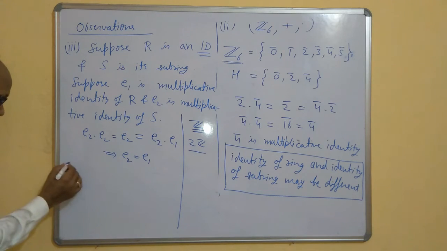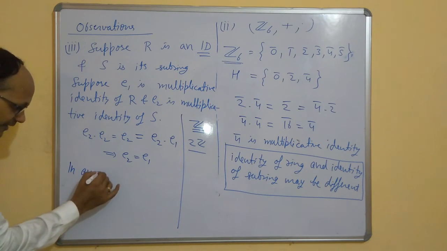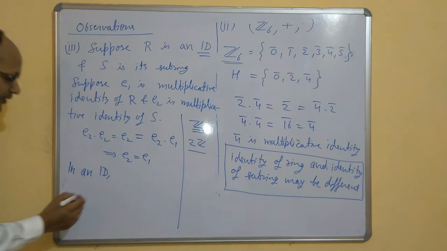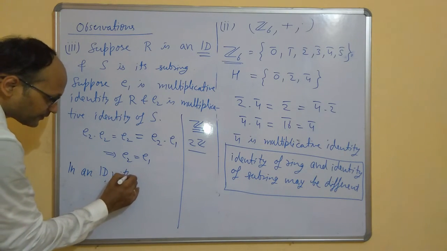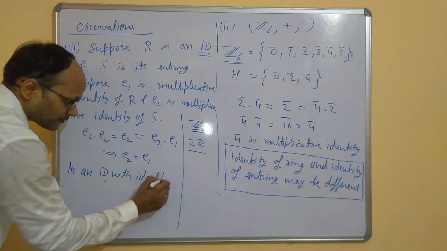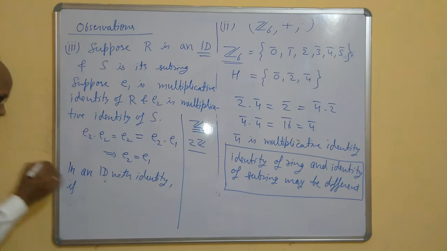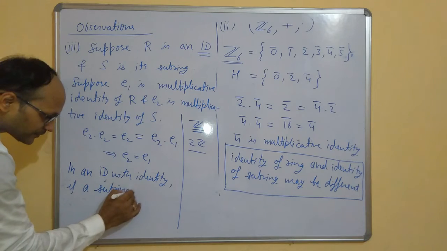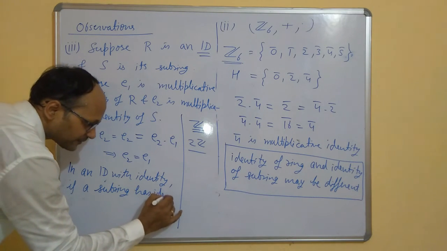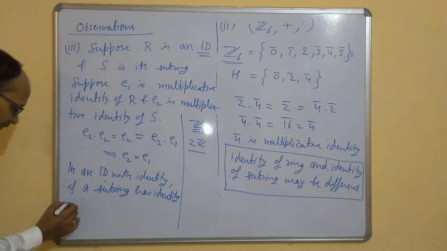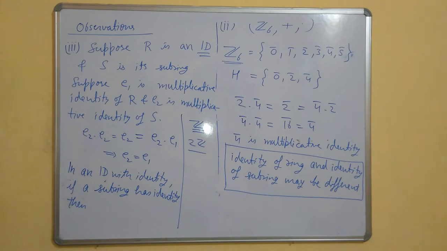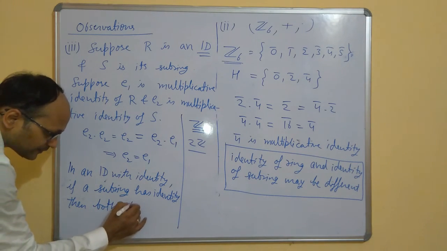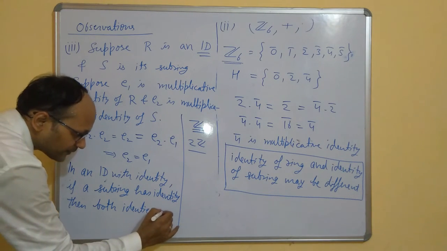So let us write it. In an integral domain, let me write ID for integral domain with identity, if a subring has identity, then both identities are the same.